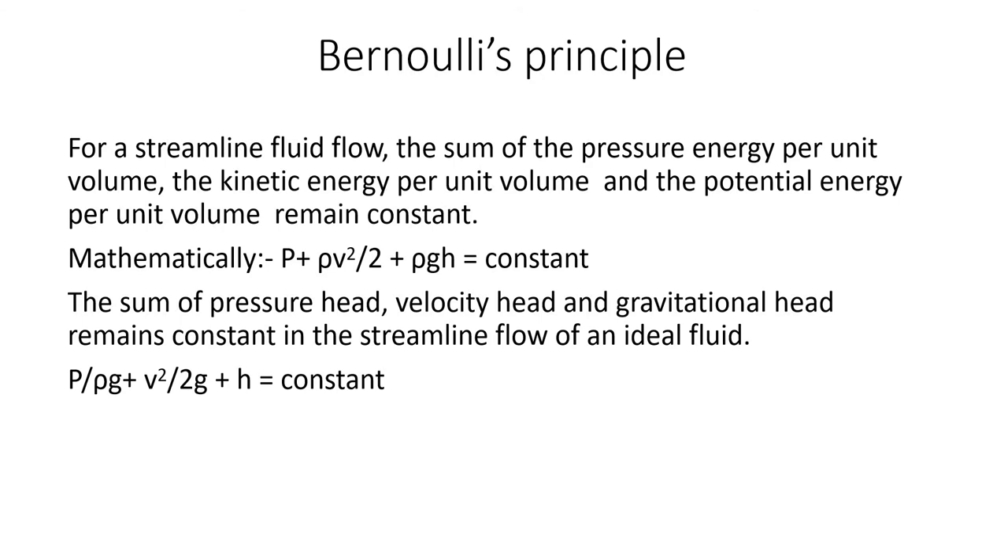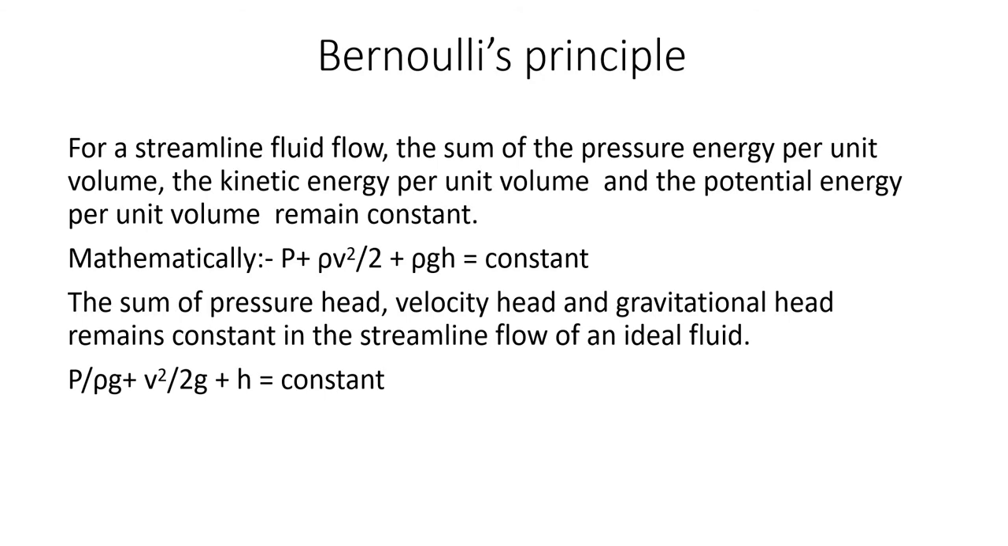In the last video we discussed what is meant by pressure energy, kinetic energy and potential energy per unit volume. We can show here that their sum is constant. Mathematically we can write P plus half rho V square plus rho G H is equal to constant, where P is pressure, rho is density of the fluid, V is velocity, G is acceleration due to gravity and H is height. Or we can divide this entire equation by rho G.